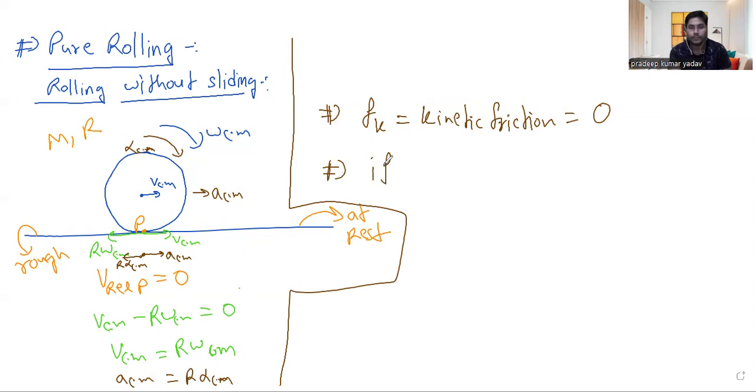And if F external, which is parallel to the surface, is also zero, that is, except for the friction, any external force parallel to the surface is zero, then we can say static friction will also be zero.